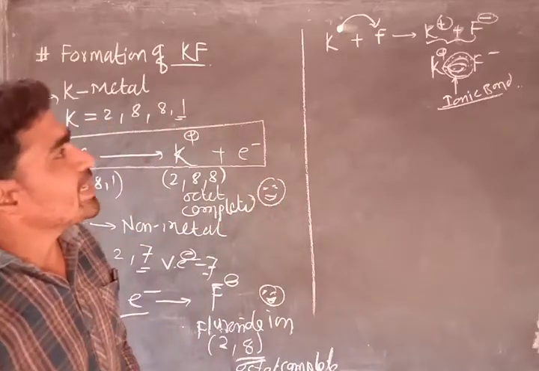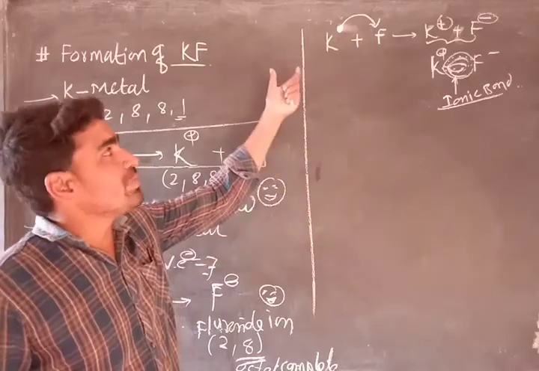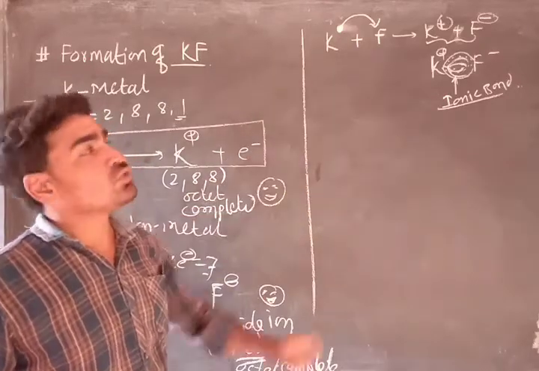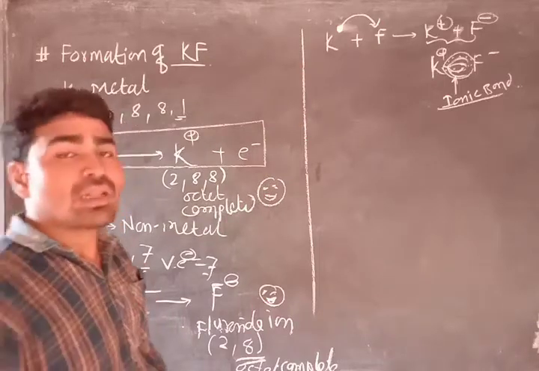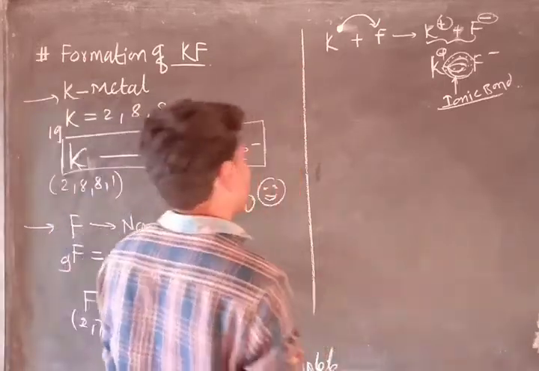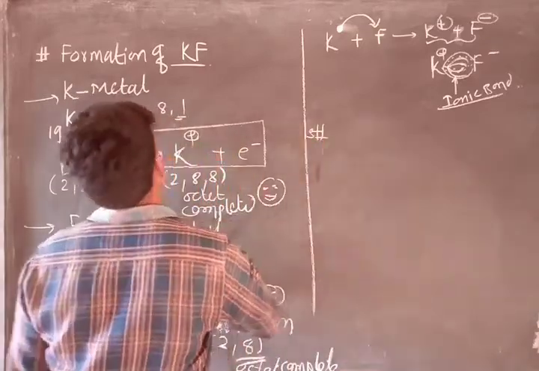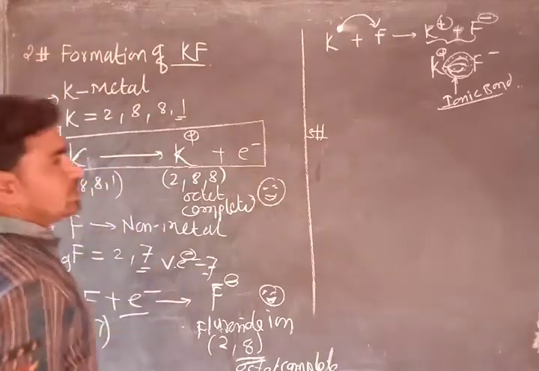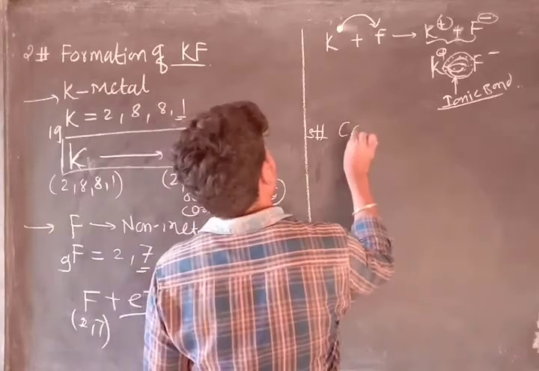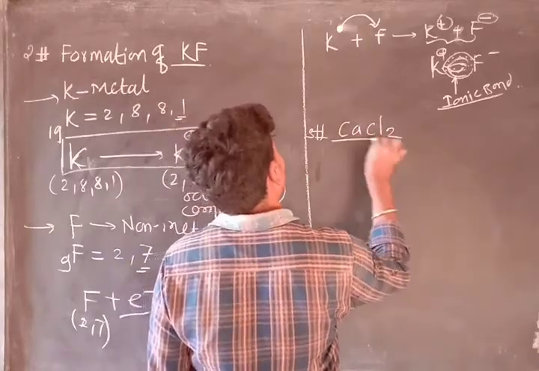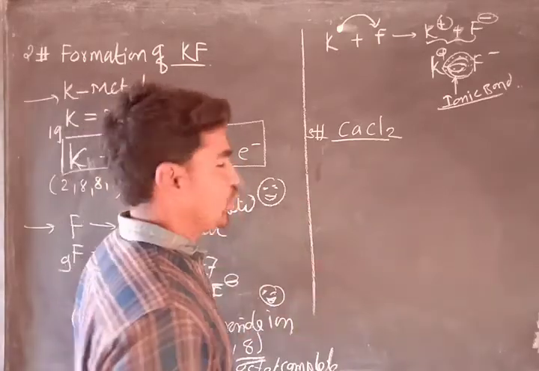So I hope you are getting the idea of the tendency of metal and non-metal to react with each other to form an ionic bond. Here we learn another example. This is the second example. The first example we covered was sodium chloride. Here we learn about calcium chloride, CaCl2. We learn how CaCl2 is going to be formed.